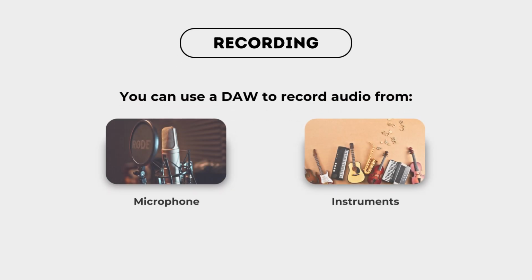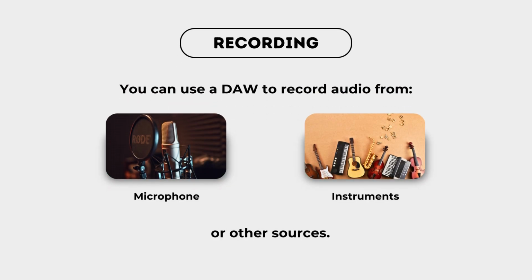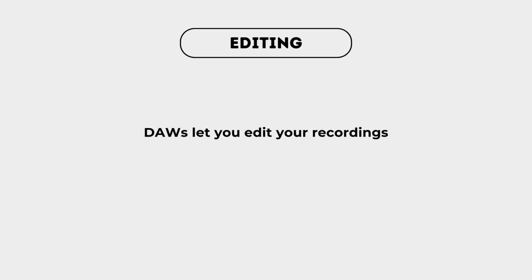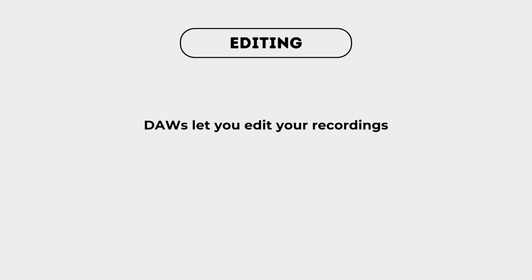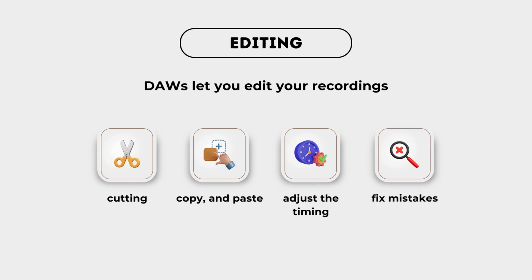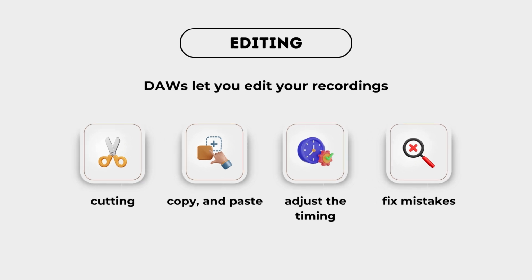And then for recording, you can use DAWs to record audio from microphones, instruments, or other sources. It's like having a digital recording studio at your fingertips. And then for editing, your DAW lets you edit your recordings, like cutting, copying and pasting parts of the audio, adjusting the timing, or fixing mistakes. It's like having a digital editing tool for your music at your fingertips.